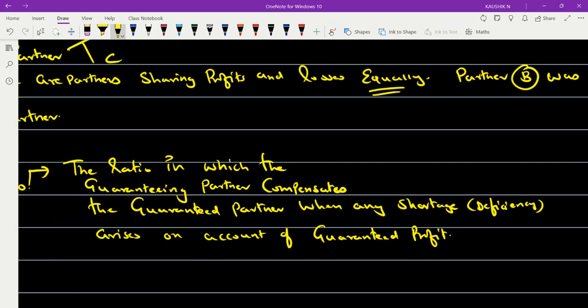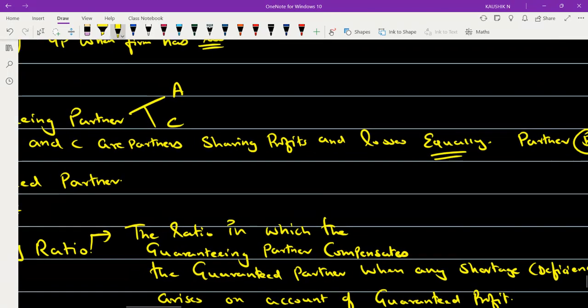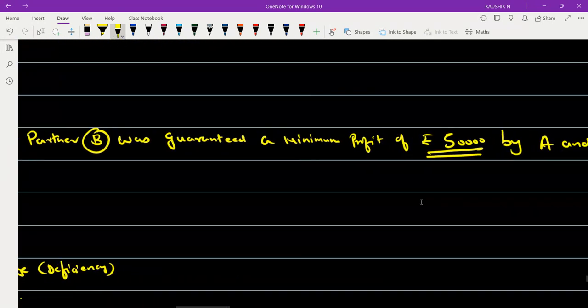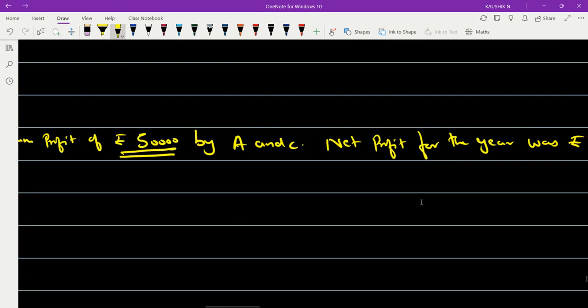So if suppose in the above example, the question continues such that the profit for the year was rupees 50,000.